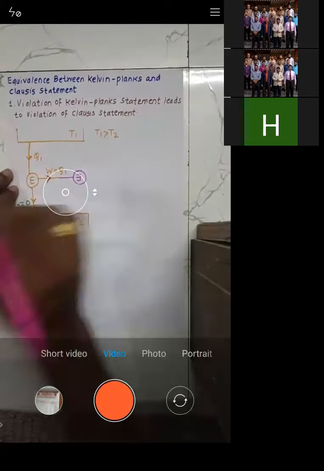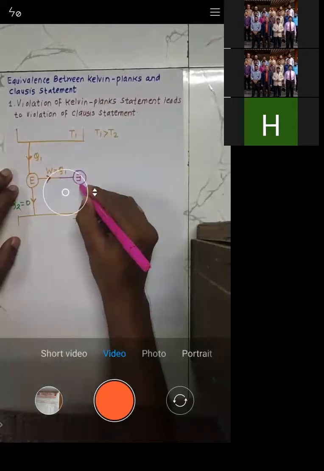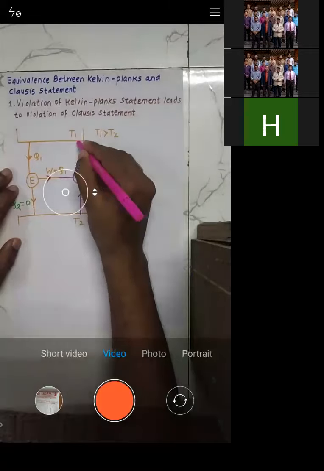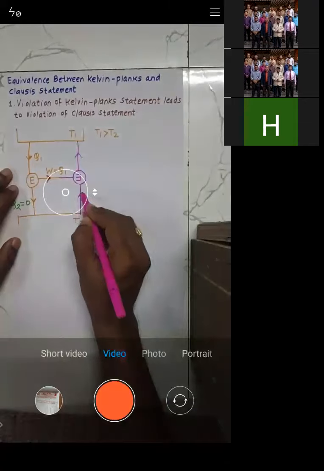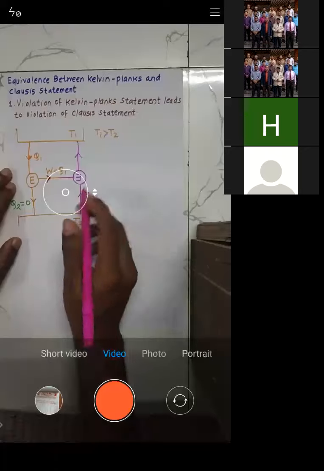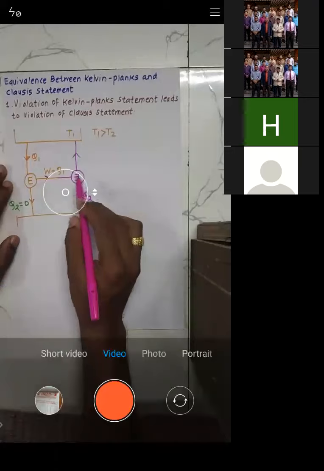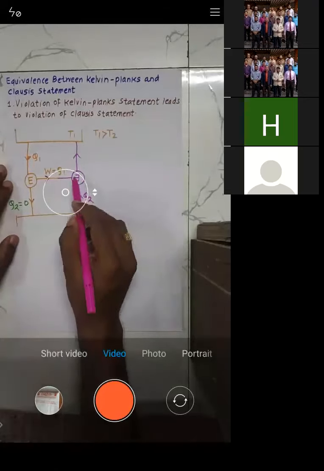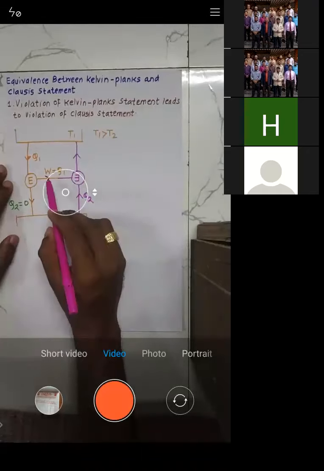Because what the reverse heat engine does is extract heat from the lower temperature and reject heat to the higher temperature. If you want this reverse heat engine to extract some amount of heat, I will call this Q2. The reverse heat engine will extract Q2 amount of heat only when you supply W amount of work.